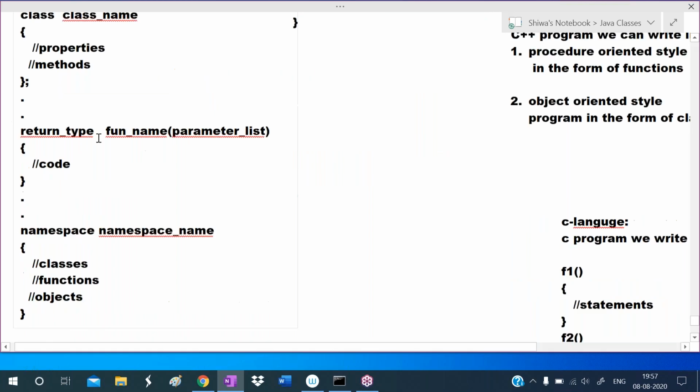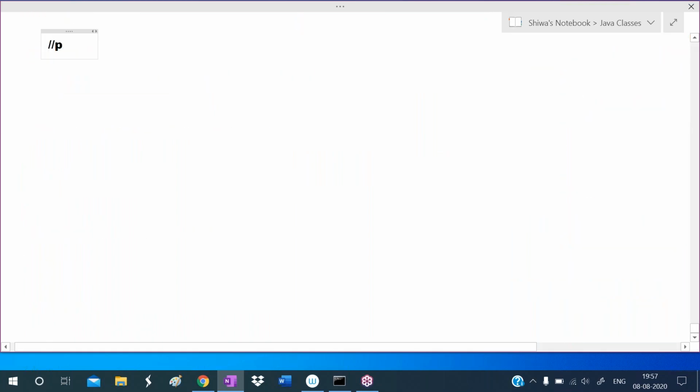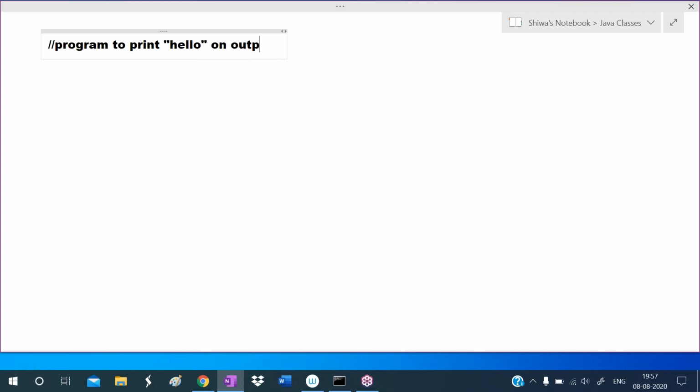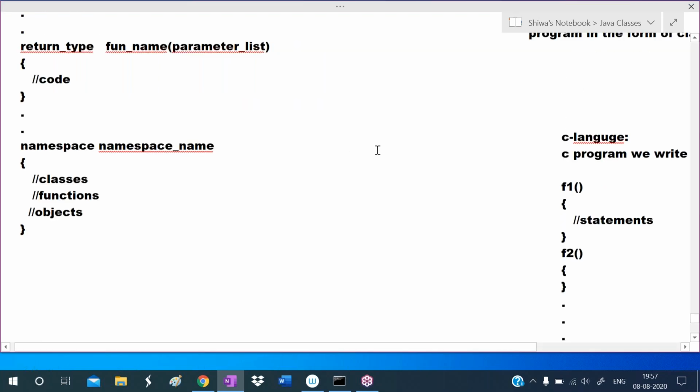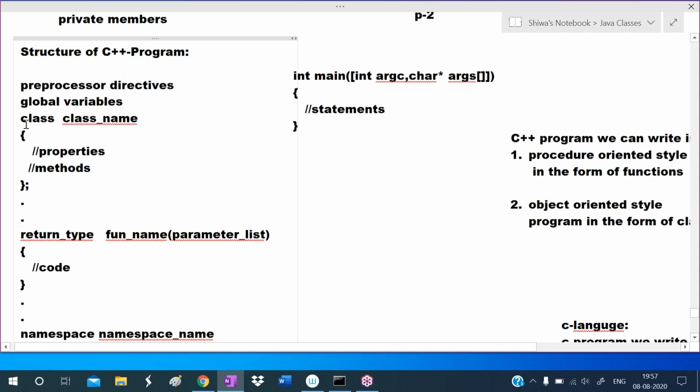Okay, now I want to write one program to print hello on the output screen. This is a basic program. Just now we have seen the structure of a C++ program. In the basic programs, we must write this main function. All the remaining parts are optional. So main is the mandatory function.